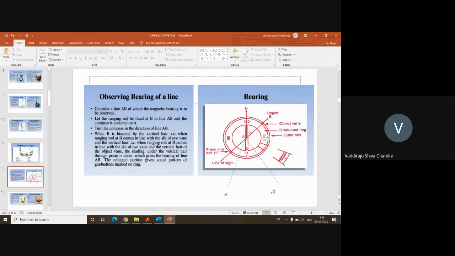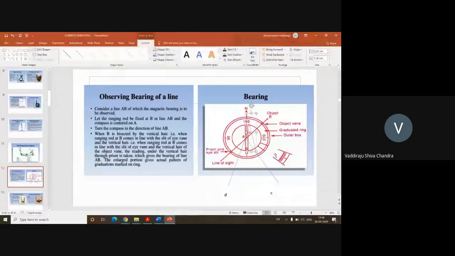So I rotate my compass until the object C is visible through the slit or through the opening in the compass. Once you sight that object C in the field, again you measure the angular graduations from north to this point. So you are going to measure from here to here. How many graduations are there? This is going to be the bearing of AC with respect to north. So the magnetic bearing of AC will be some value. Again, I'll rotate from A to D and find out the bearing.